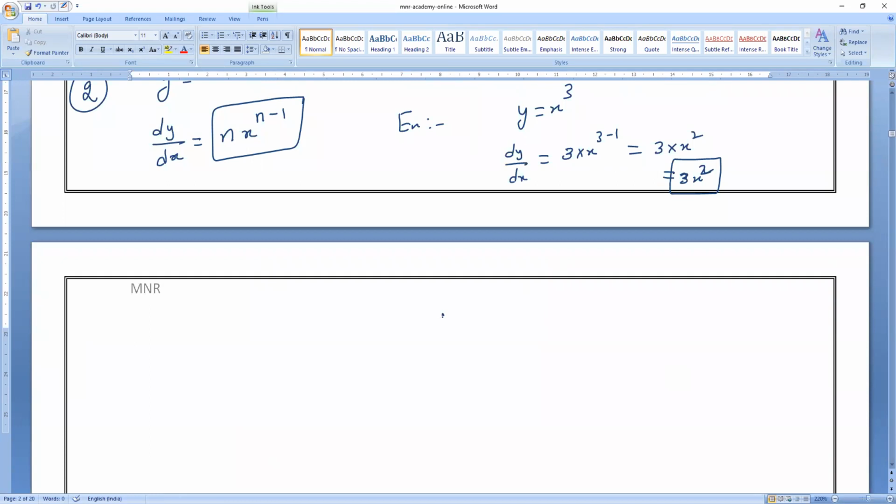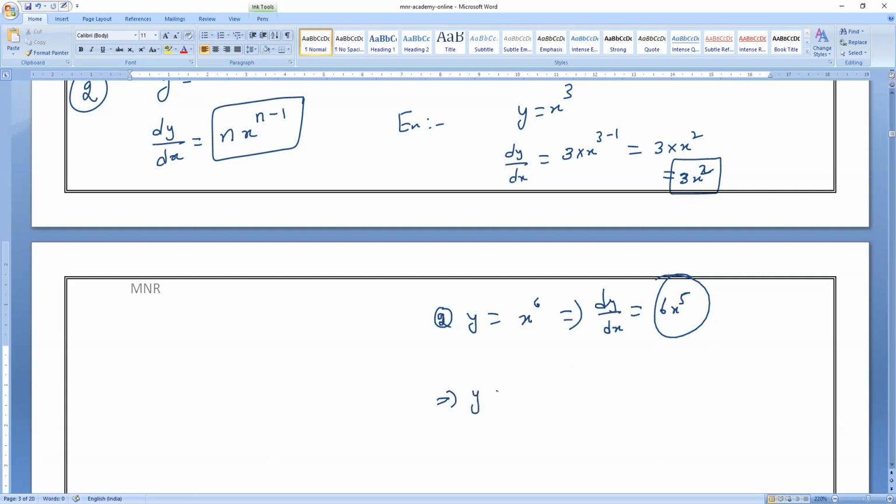Next, second example: y equals x power 6. Can you tell me what dy by dx will be? Those who are not having interest, you can leave the meeting, no issue. It is 6 into x power 5.